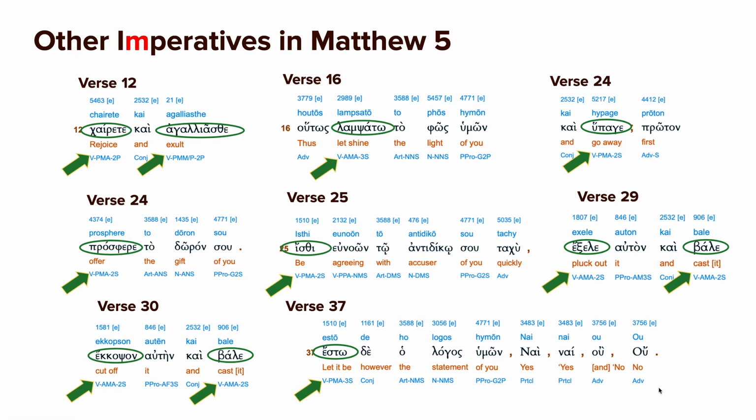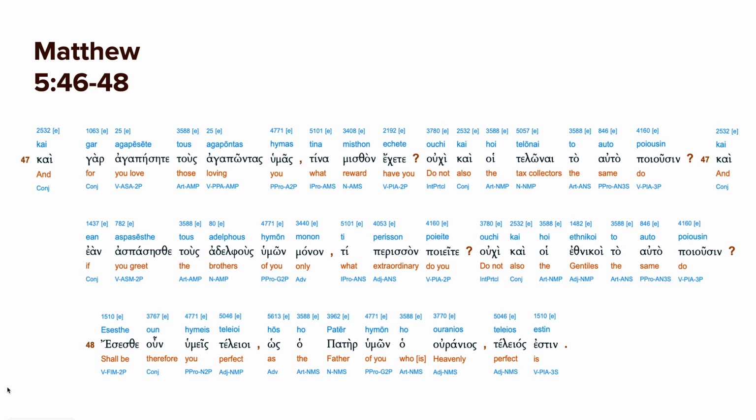All right, so don't worry about the forms yet. You can see some of the commonalities here, like the omega at the end and the epsilon at some of the ends here. Exele, hupage, bale, and then ete is the plural, but we'll learn those later. I just want to introduce you so you can recognize them now. All right, let's go ahead and read Matthew 5, verses 46 through 48, and we'll finish off chapter 5.